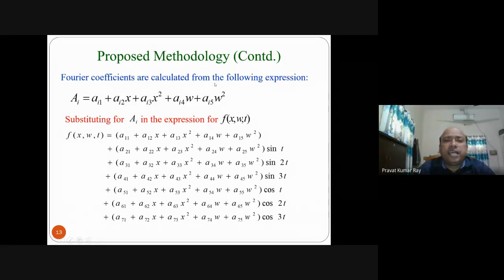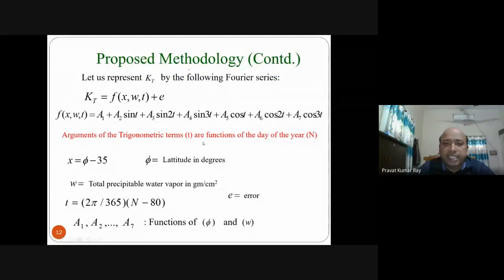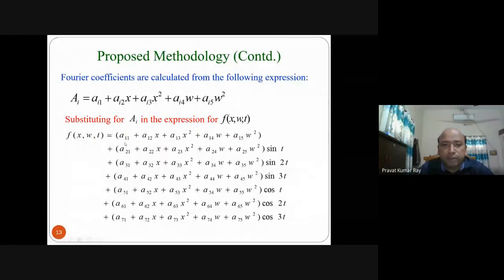Fourier coefficients are calculated from the following expression: capital Ai equals small ai1, ai2 x, ai3 x squared, ai4 w, ai5 w squared. So that means A depends on X and W. And this capital A depends on small a in this way. So capital A1 to A7 in this way, this is the model. This is A1, then next one is A2 sin t. This is A2, then A3 like this. So these are the different coefficients from small a11 to a75.